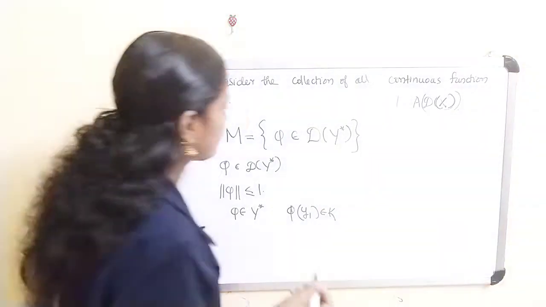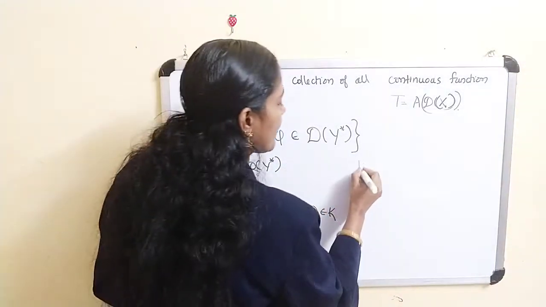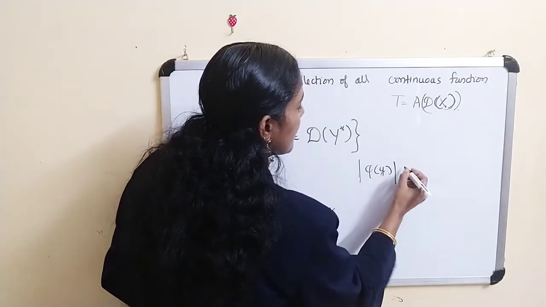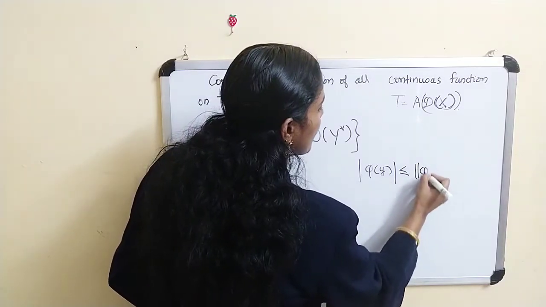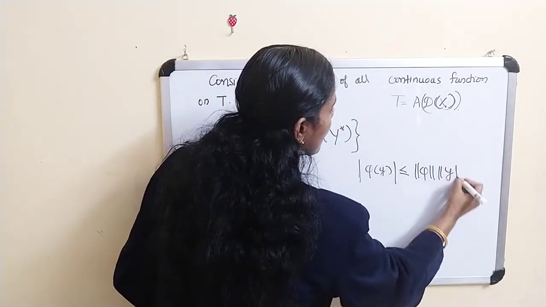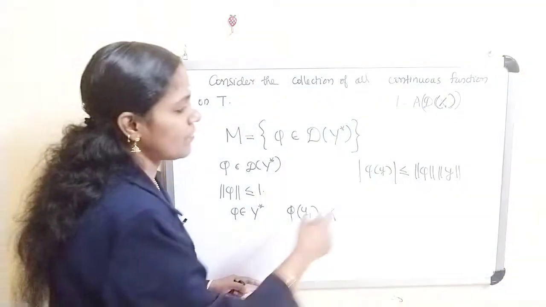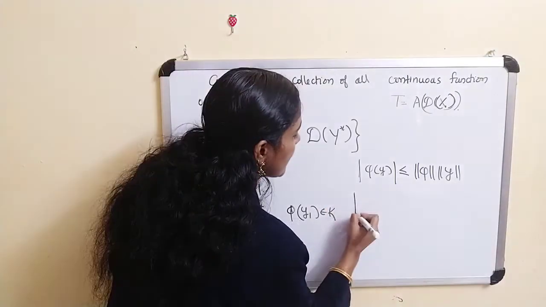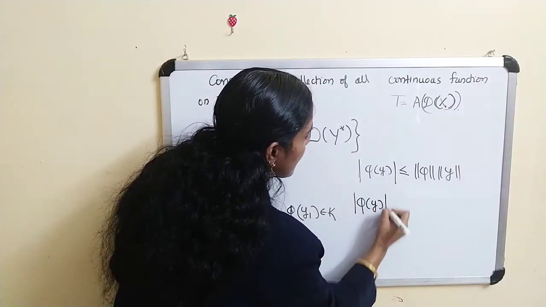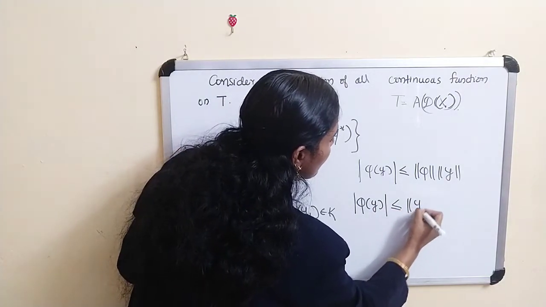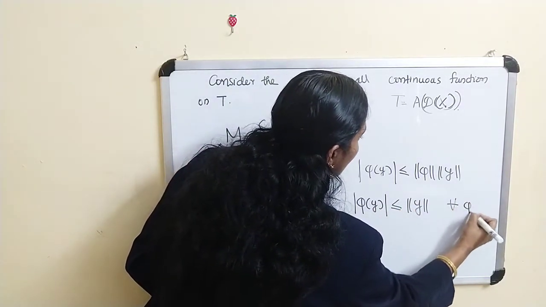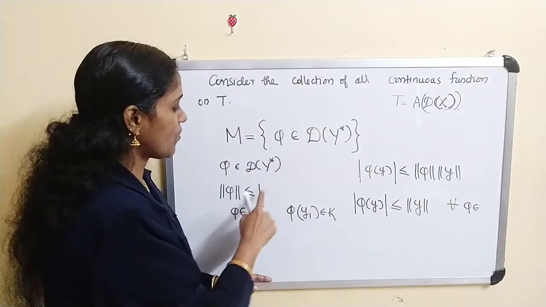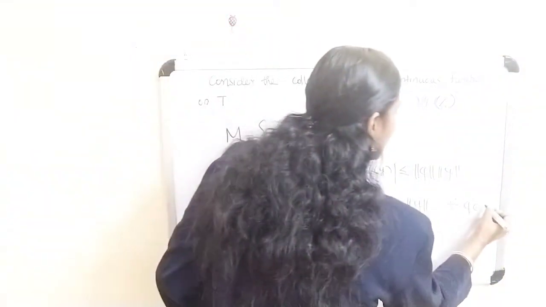Now, what about the norm of phi y? By definition, norm of phi y is less than or equal to norm of phi into norm of y. Phi is a linear functional on Y. So this is actually norm of phi y is less than or equal to mod phi y for every phi belonging to dy star, because for every phi belonging to dy star, norm of phi is less than or equal to 1. Therefore, this is true for every phi.